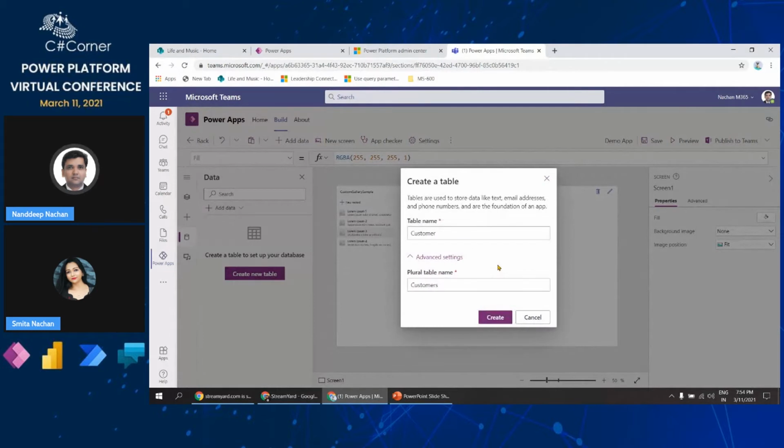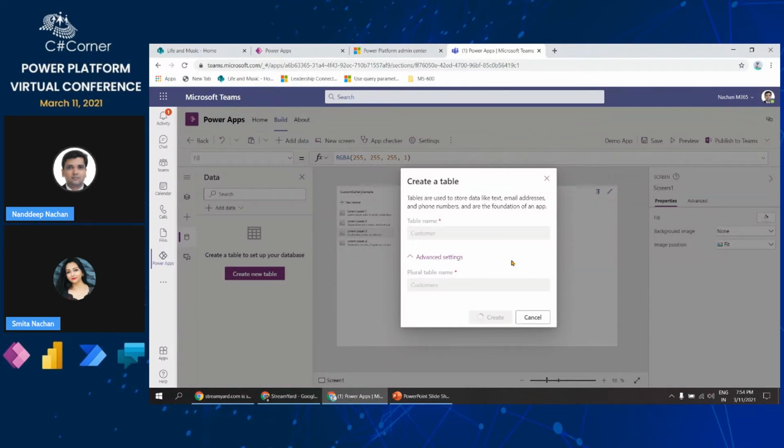There are also advanced settings, like what should be the plural table name. If you want to refer to that from your Power Automate, it can be written from here. Most of the time we have spaces between the table names, but while we are trying to get the information from that table in the background, we don't prefer those spaces. At least those should be replaced with an underscore, or at least the spaces should be removed. So in those cases, we can use this plural table name.